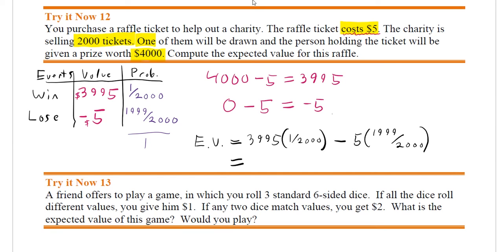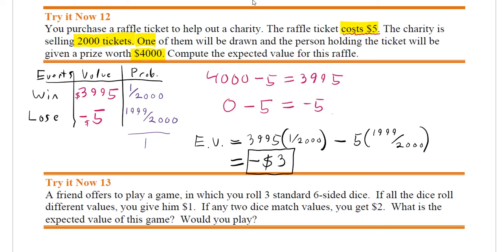And then what we do here is put all this into our calculator, either one step at a time or all together. 3,995 times 1 out of 2,000. And I'm typing it in basically exactly how I have written there with parentheses in their corresponding places. If I put all this together, I get actually a nice number of negative 3, or in this case, negative $3. This would be my expected value for the raffle.